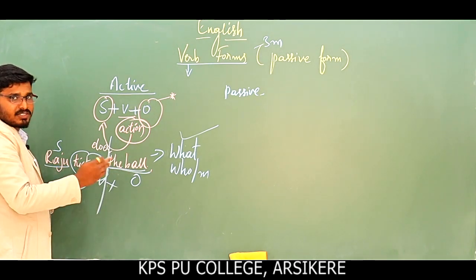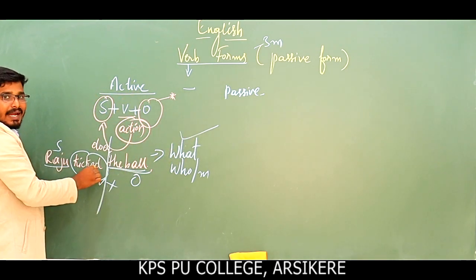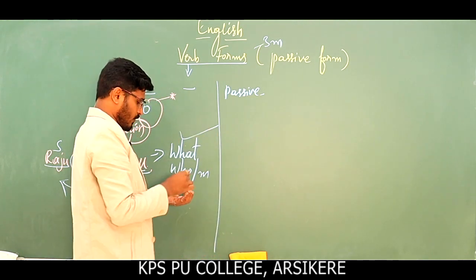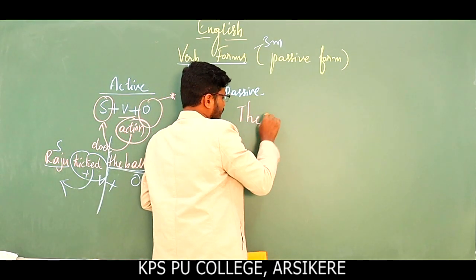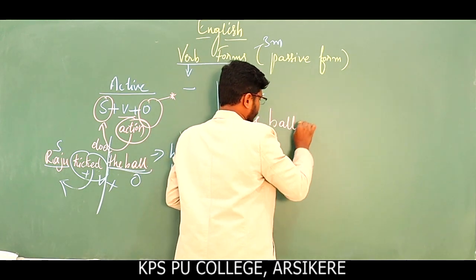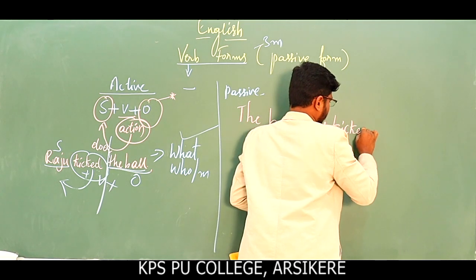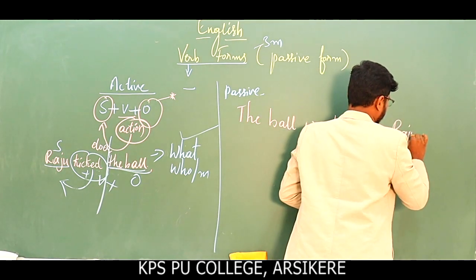Passive voice, active voice, as we have been discussing, this is an example of active voice. So now passive voice. The same sentence: the ball was kicked by Raju.